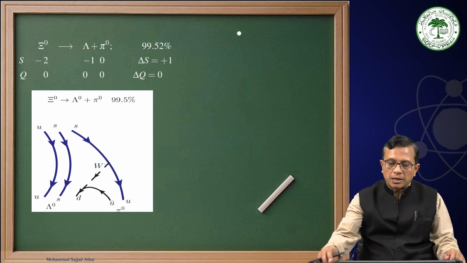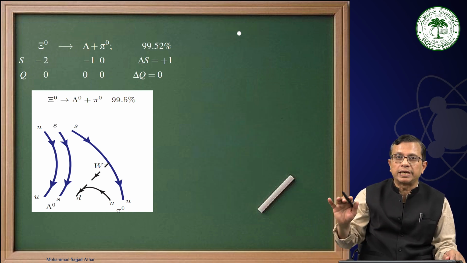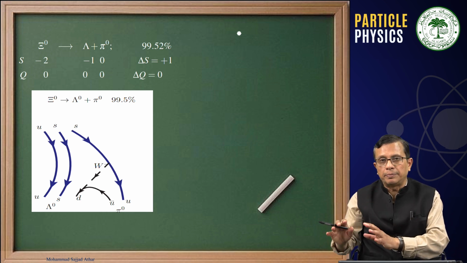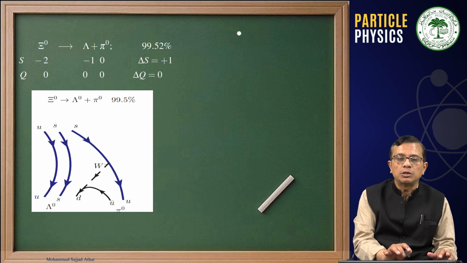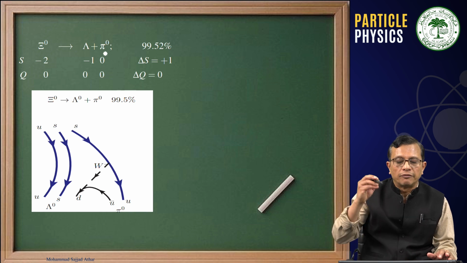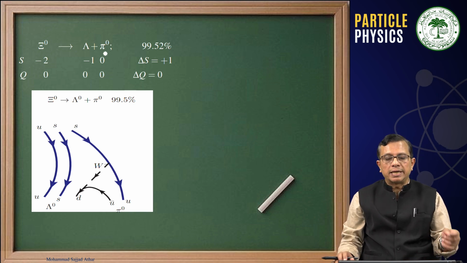Okay, then we come to the other case, cascade 0. These are all hadronic decay modes. These are either baryons and mesons. Baryons and mesons that we are talking about. A cascade 0 decaying into lambda plus pi 0. Strangeness quantum number for cascade 0 is -2. For lambda it is -1. For pi 0 it is 0. You can see that delta S is equal to +1, and it is happening